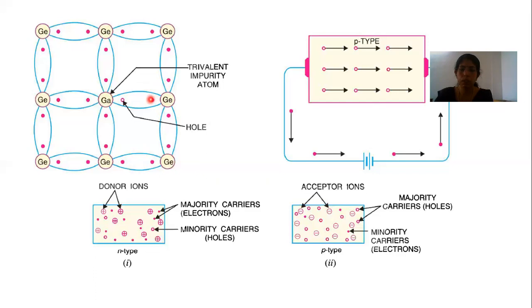So this gallium becomes a negative ion because it receives one electron from the neighboring atom. This gallium or boron accepts one electron from the crystal. Therefore, this type of impurity is called an acceptor impurity. In n-type it is a donor impurity because it donates one free electron, but here the trivalent impurity accepts one electron from the neighboring atom, so it is an acceptor impurity.